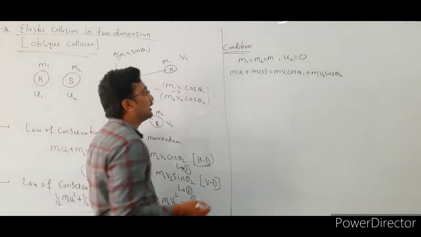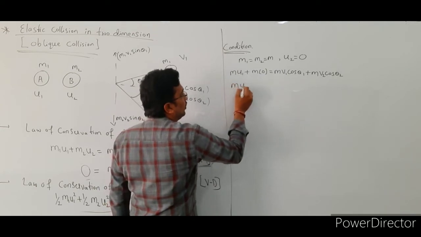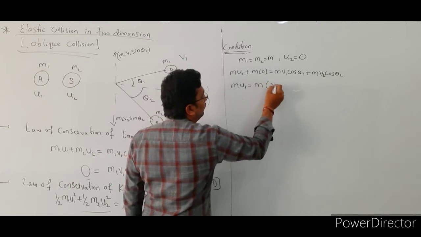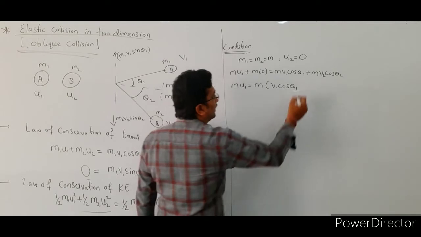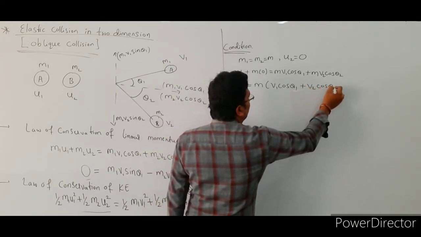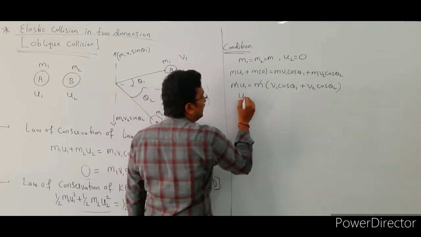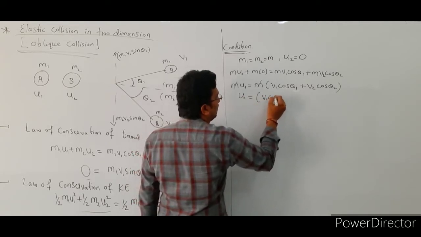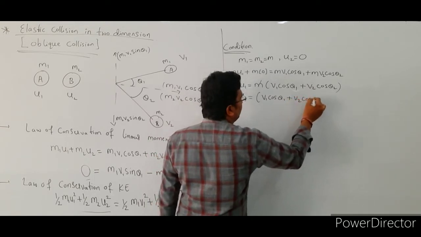Okay, see here. Next, m into 0 is 0. So it becomes m u1 is equal to, take m common, m bracket of v1 cos theta 1 plus v2 cos theta 2. Here m gets cancelled. What are the remaining terms here? u1 is equal to bracket of v1 cos theta 1 plus v2 cos theta 2.